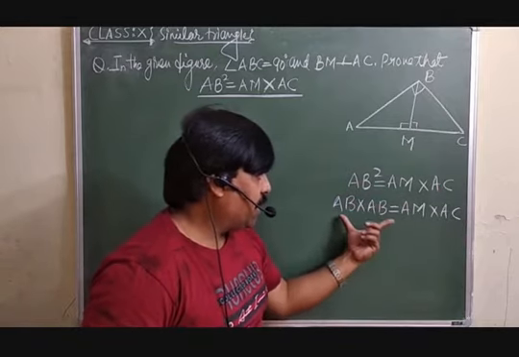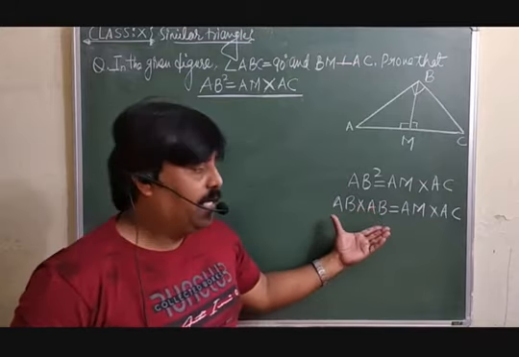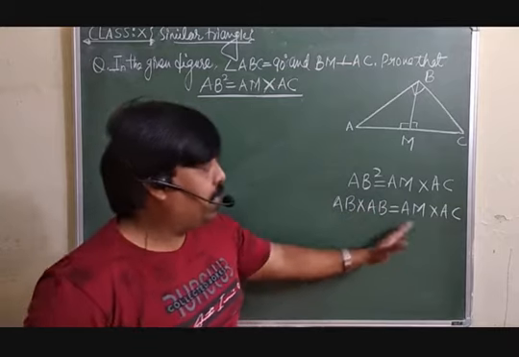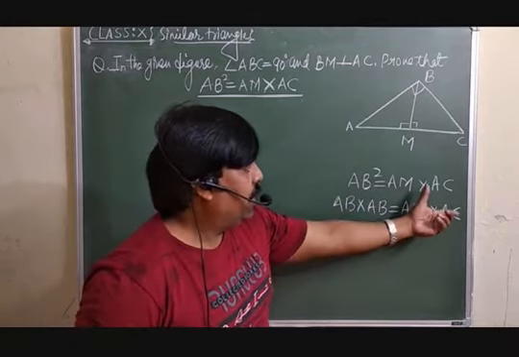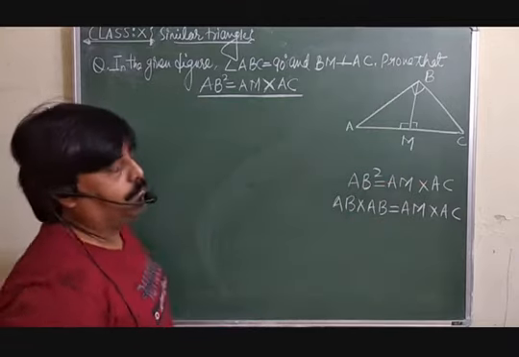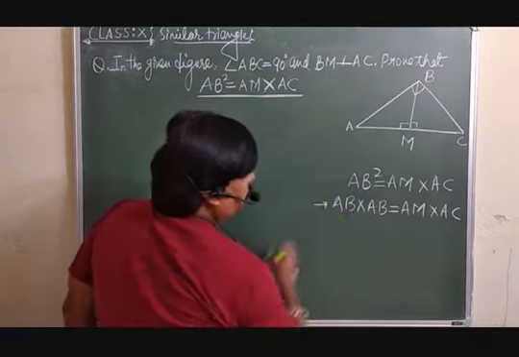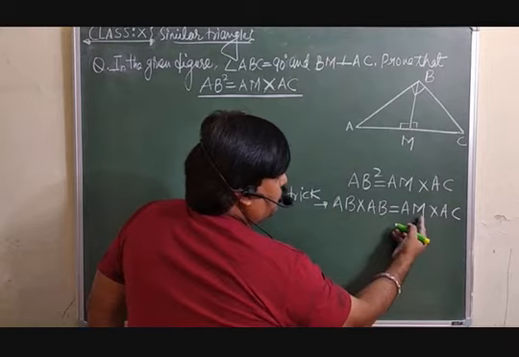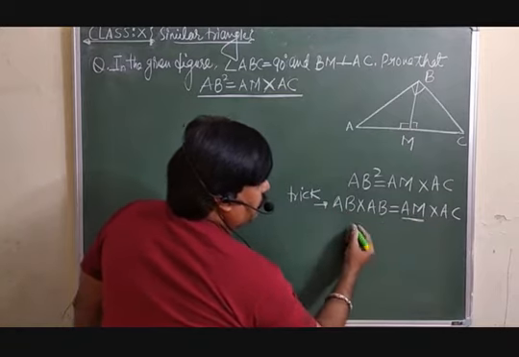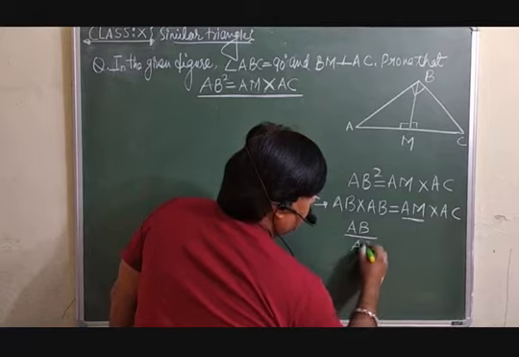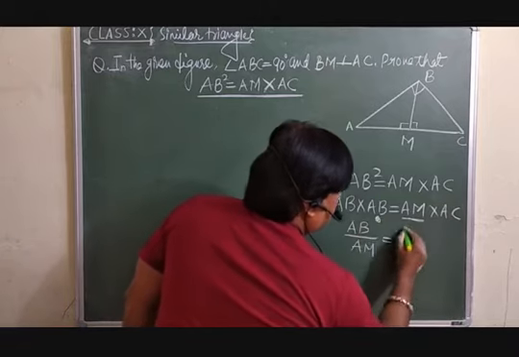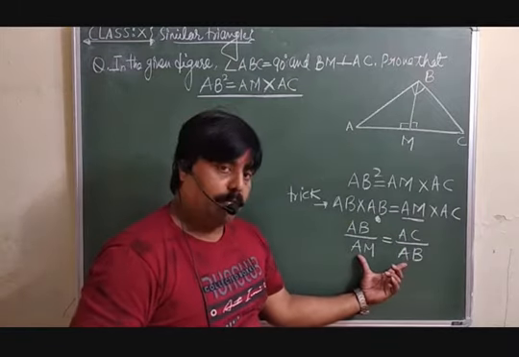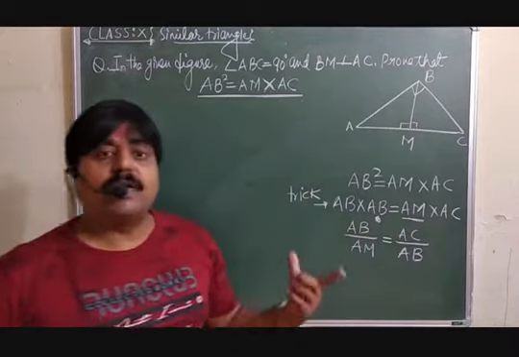थोड़ा सा हमको एक आइडिया लग रहा है कि if we make any two triangles similar and then we take the ratio of the corresponding sides, then after the cross multiplication we can get this one. हमें ये मिल सकता है. But how do we know which triangles we are supposed to make similar? तो उसका जो concept है, the technique is there, trick is there. You are supposed to write down one line segment under another line segment. Like this can be written as AB over AM. And this one more, AB, you can write down as AC over AB. This is the way to know which triangles we are supposed to make similar. इस तरह से हम ये पता कर लेते हैं कौन से दो triangle हम similar करें.